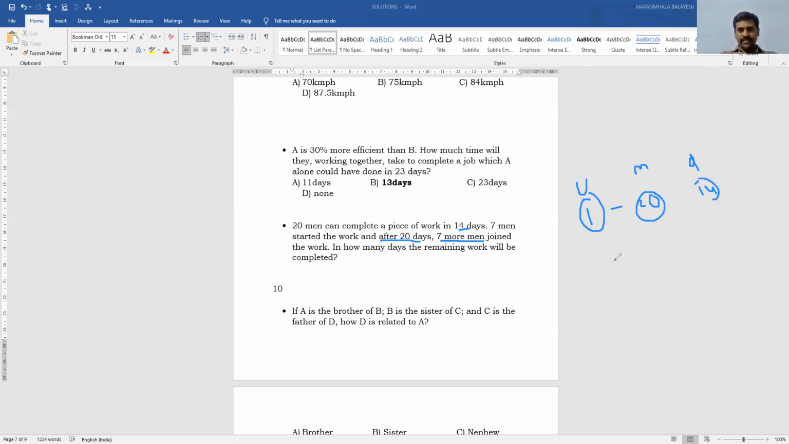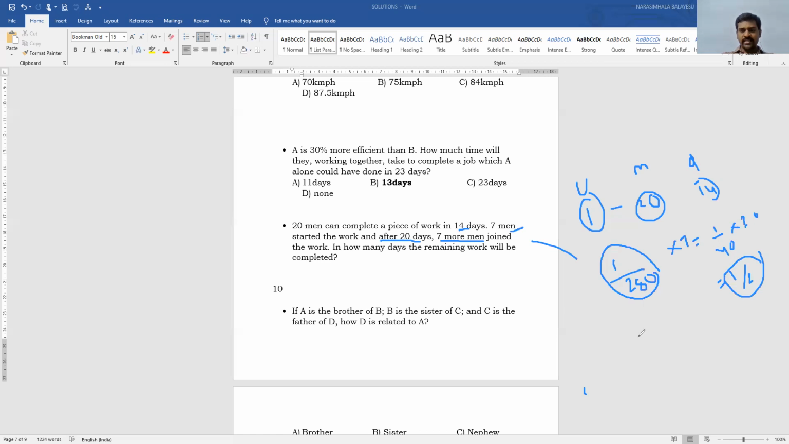Sir, per day, how much amount of work can be done? 1 by 20 into 14, that is 1 by 280. This much work can be done in 1 day. First, how many men started? 7 men, so 7 into 1 by 280, that is 1 by 40. How many days did they work? 20 days. How much amount did they finish? Half. So 7 men in 20 days can finish half of the work.